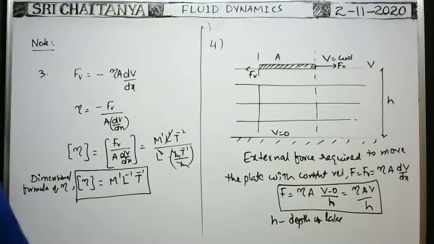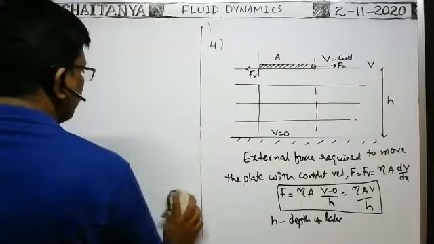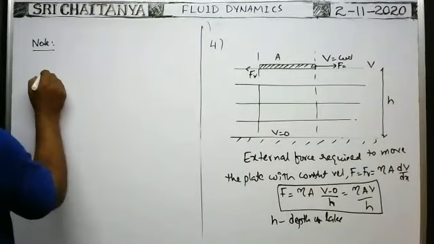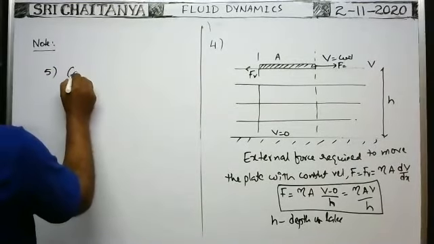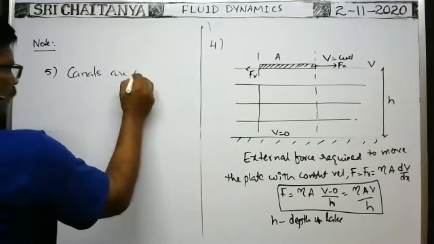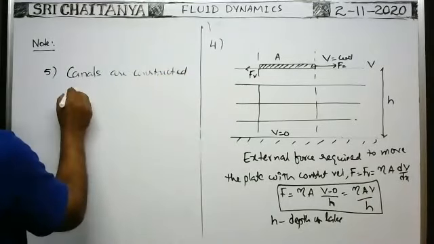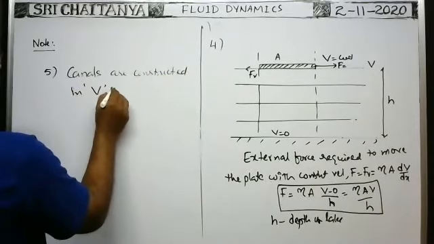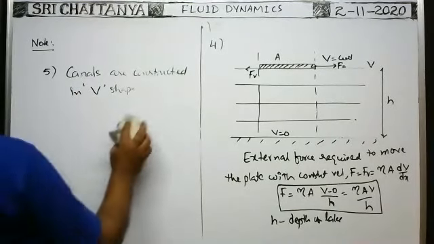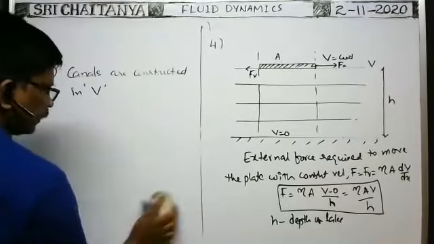Next, can anybody say why the canals are constructed in V shape? Sorry, V shape, not U shape.